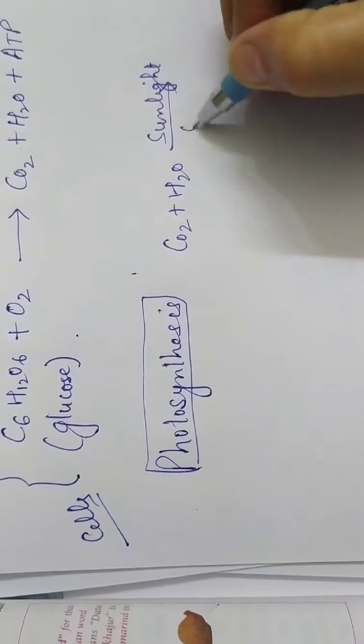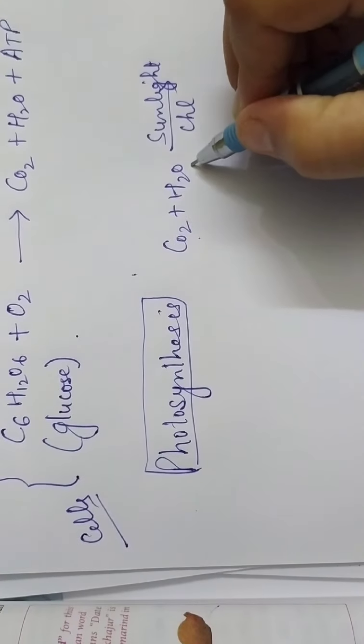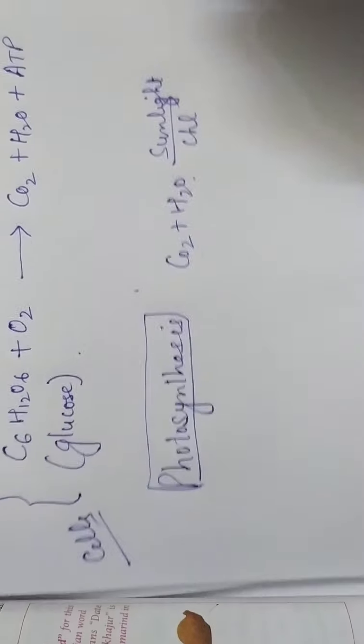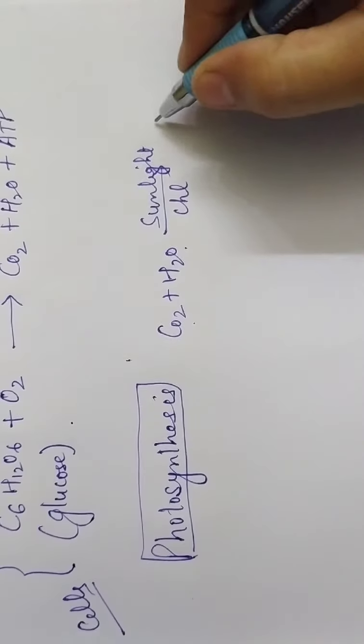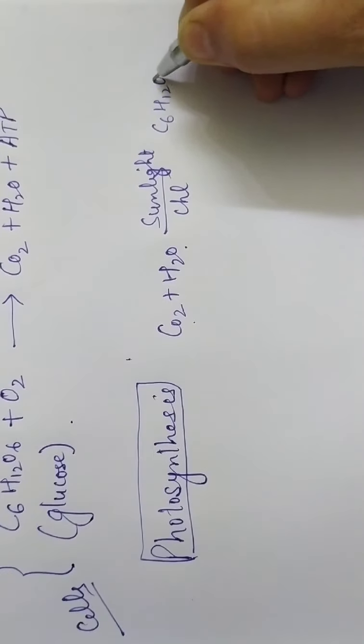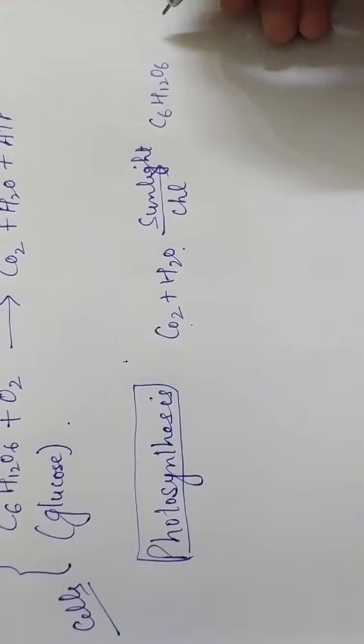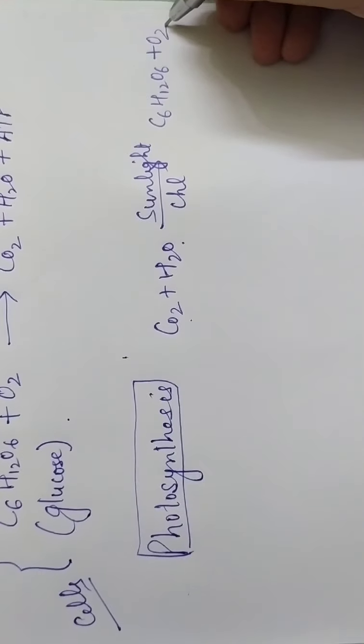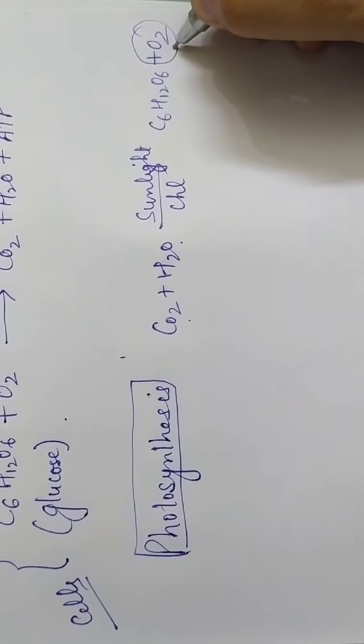And you all know chlorophyll, the cells can convert this into food, which is again in the form of glucose, and it gets converted into starch. And in this process oxygen is produced.